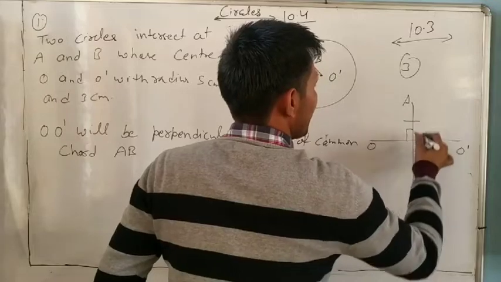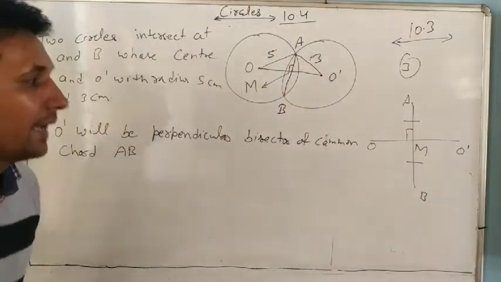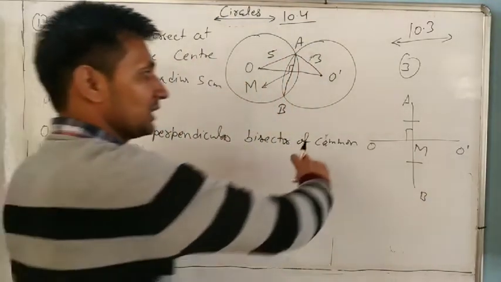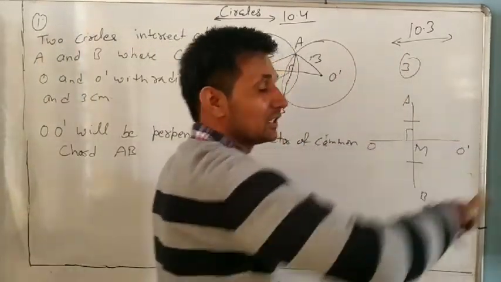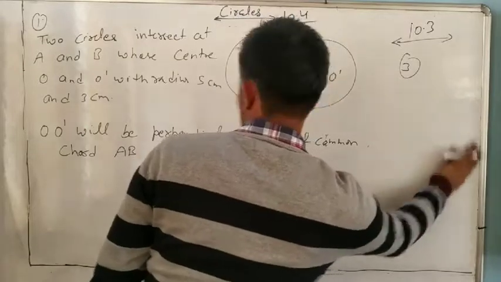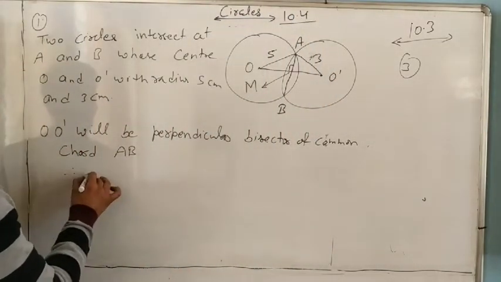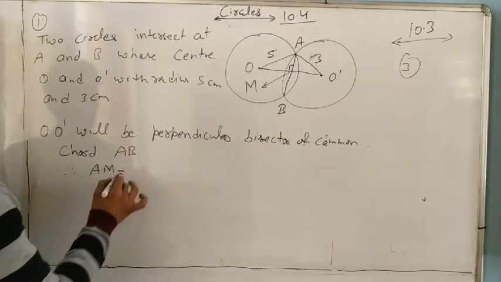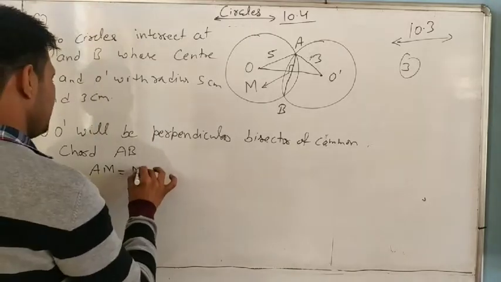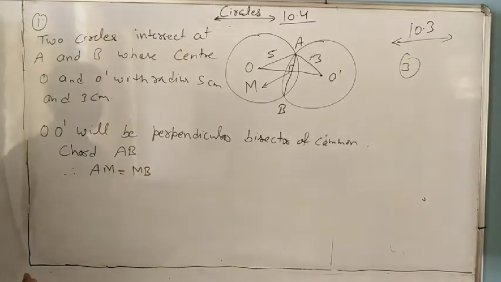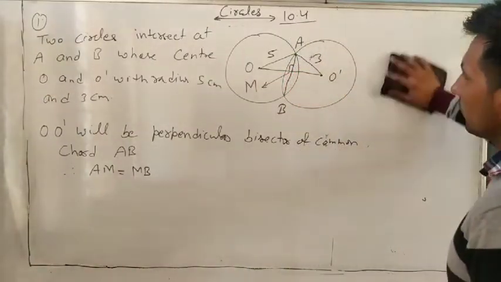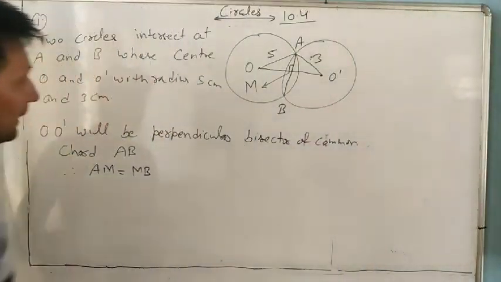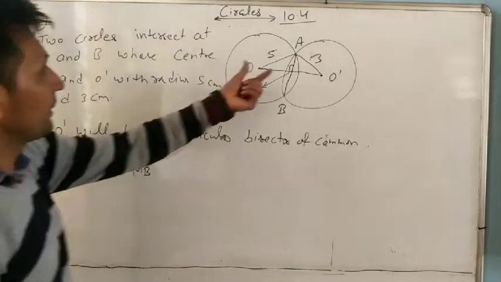It means AM equals MB. AB is not the perpendicular bisector; O to O dash is the perpendicular bisector. So therefore AM equals MB.